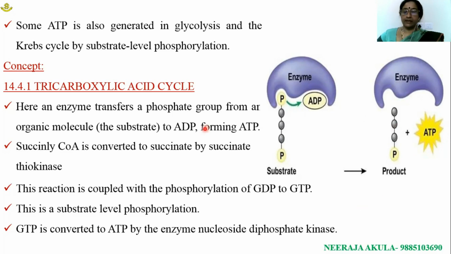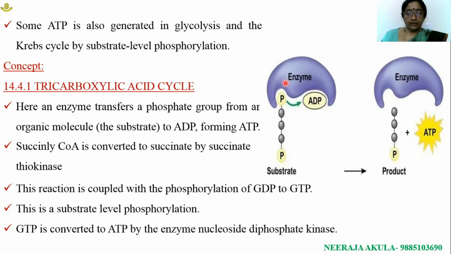With respect to one citric acid cycle, one ATP is synthesized. In this substrate level phosphorylation, succinyl-CoA is the donor of the phosphate group and is involved in the synthesis of ATP. So for one cycle, one ATP is released.